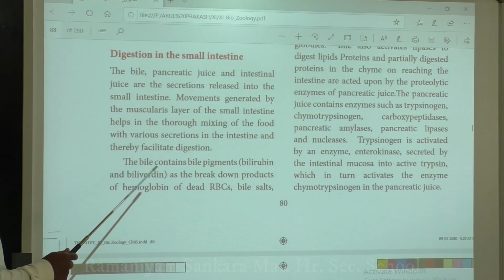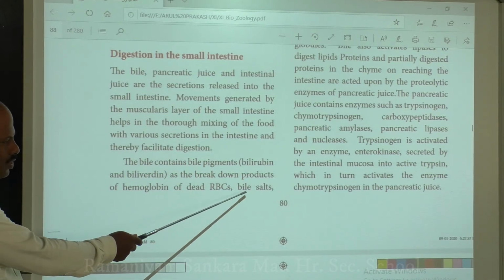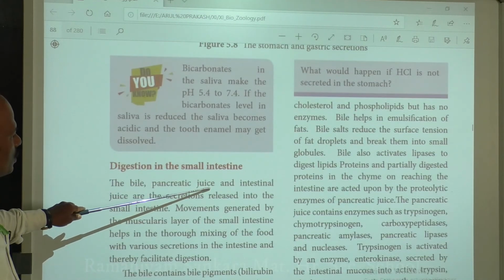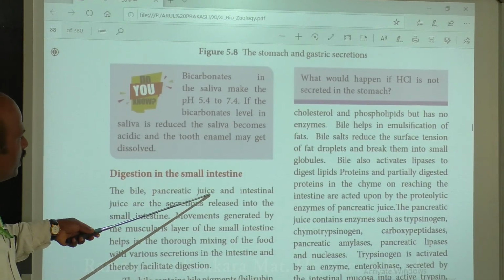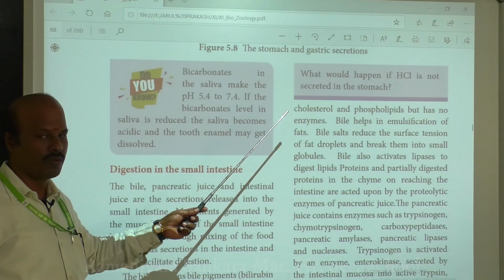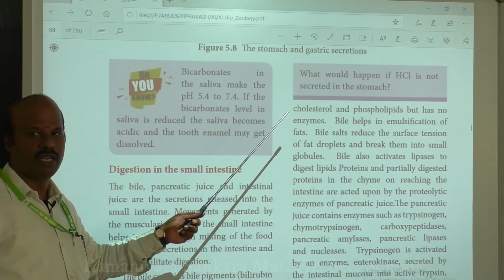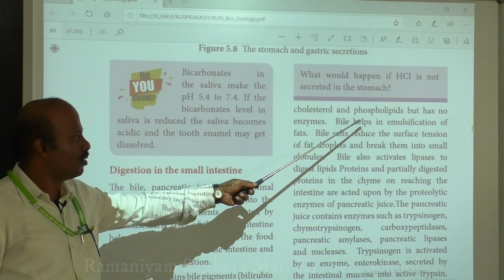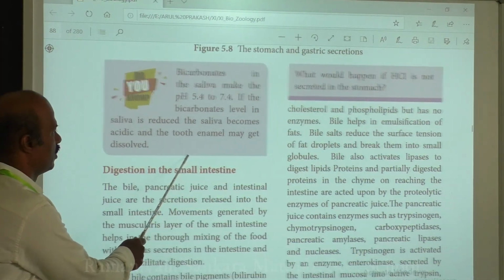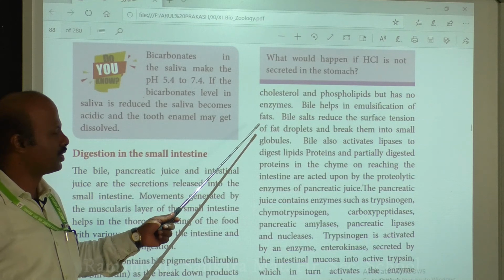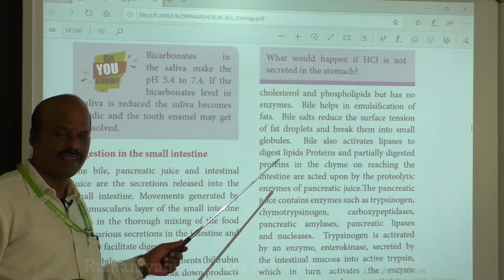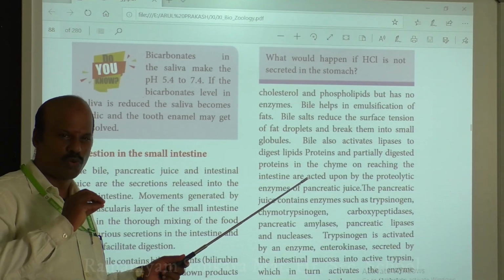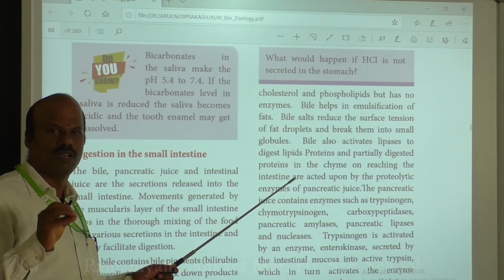So bile contains bile salts, bile pigments, cholesterol and phospholipid. Okay, so bile has 4 important components. Bile usually helps in the emulsification of fat. What is meant by emulsification of fat? When large fat globules are broken down into small droplets.